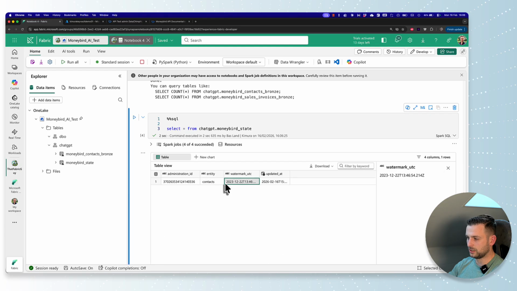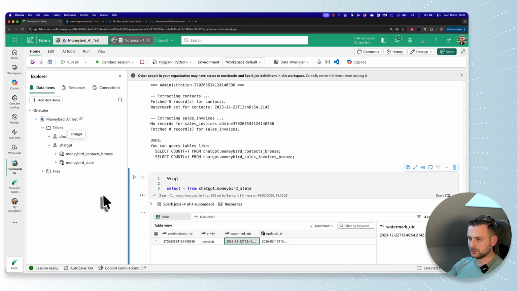It will contain the watermark UTC timestamp for the entity context that we just extracted. So this is actually quite cool. This means that we can do incremental refreshing. Overall, I would say I'm quite happy with what ChatGPT gave me. The mistake it made was because the documentation is not up to speed. That's a mistake that I would have made as well. And the only reason I could fix it was because I ran into this before.